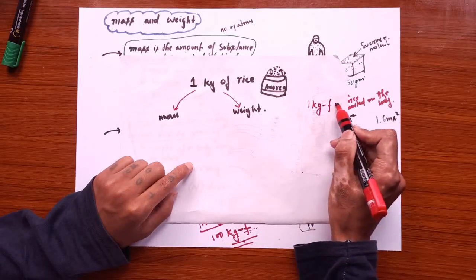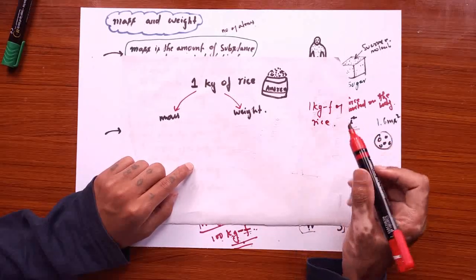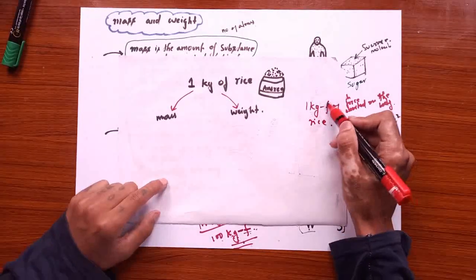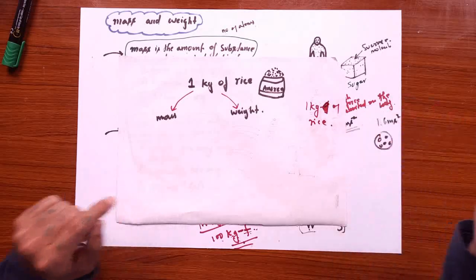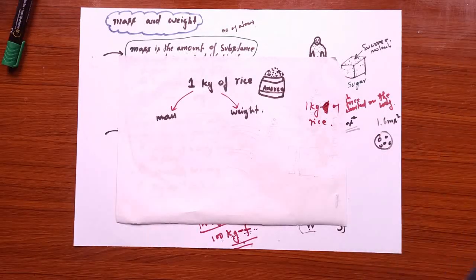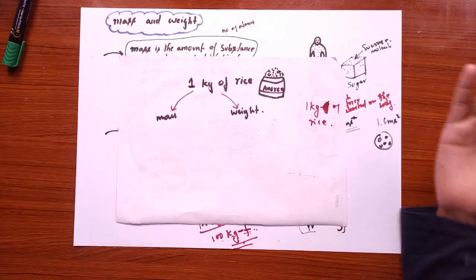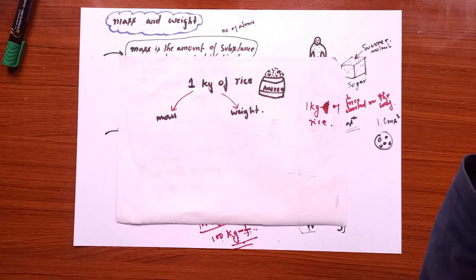So 1 kgf of rice. But the shopkeeper never says 1 kgf of rice. Alright, they don't put the letter F because nobody puts the letter F. People always say 1 kg of rice instead of putting F. Technically it's wrong, and we are saying it wrong when it comes to measuring the weight.